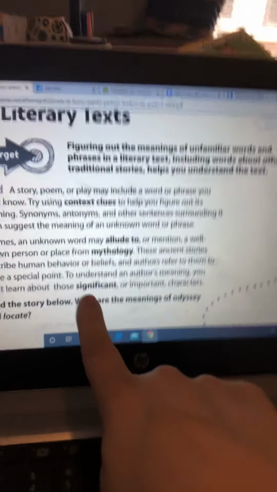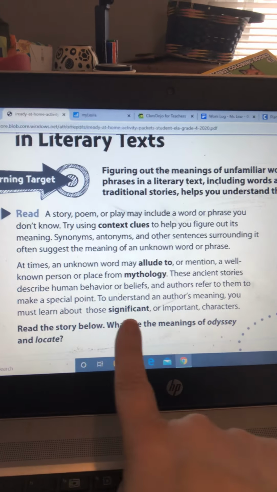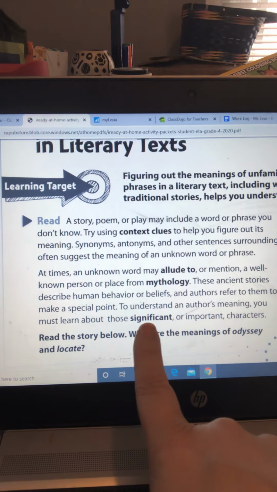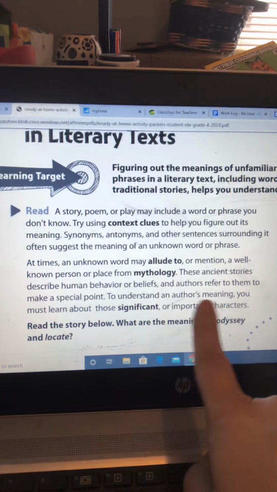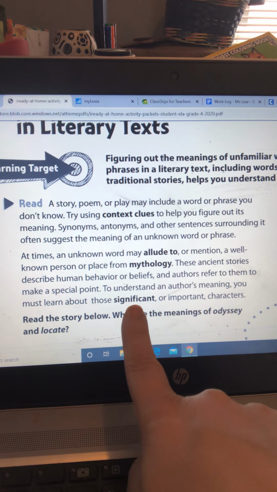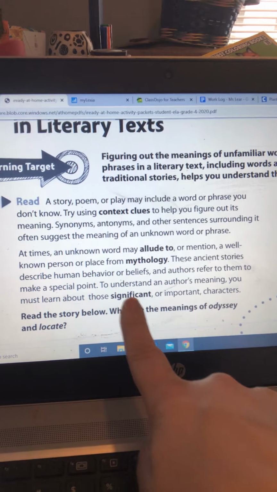All right, and then the word significant. To understand an author's meaning, you must learn about those significant or important characters. Again, what does significant mean? It says in the sentence, you must learn about those significant or important characters. What's significant mean? Important. Okay? So let me use it in a sentence. I bet I can use it in a sentence. Significant. Garlic is a significant spice in spaghetti. It's an important spice in spaghetti. Okay?